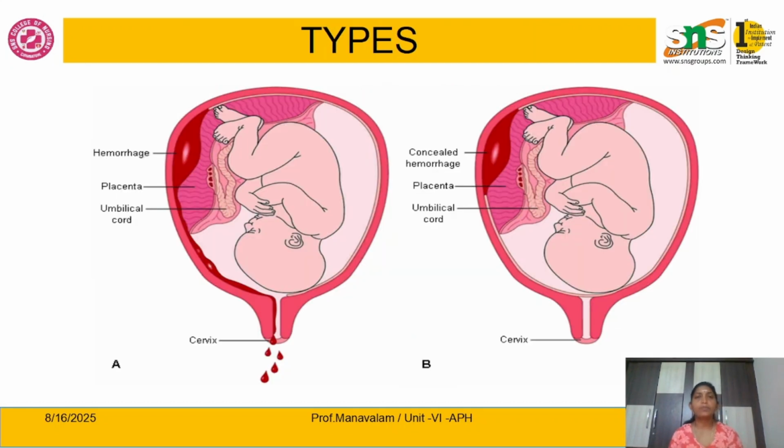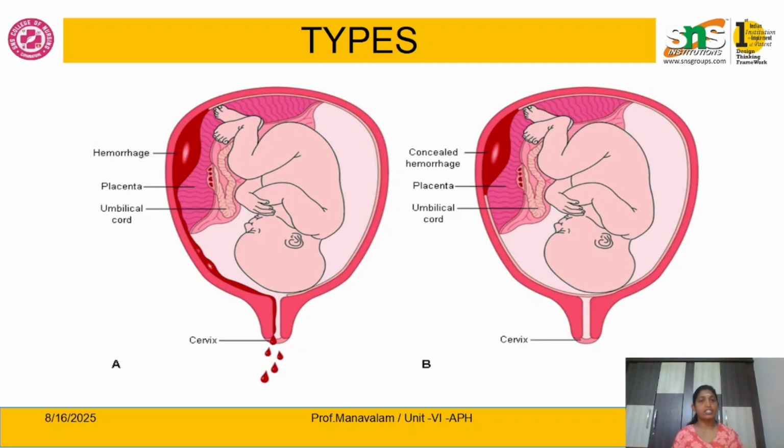There are two types of abruptio placenta, revealed and concealed. As I said, the placenta may separate marginally or centrally. If the placenta separates marginally, starting from below, then as it detaches from the uterine wall, the bleeding from the maternal circulation moves out, so we can see the bleeding outside.